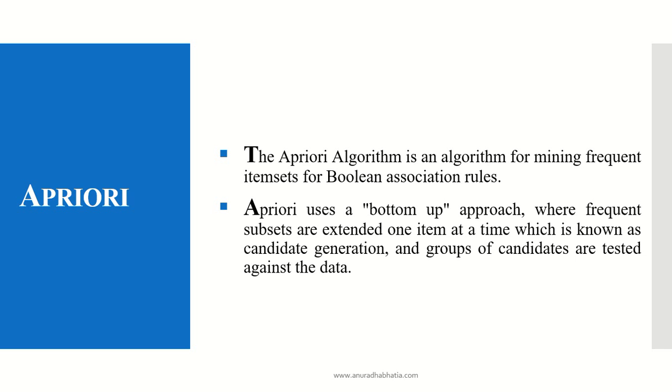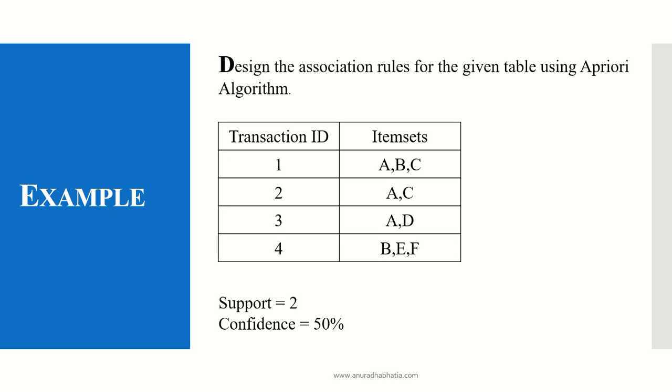So we'll be seeing how the variations of transactions and item sets lead to the Boolean association rules and how they're used for mining the frequent item sets. Let's take an example. Design the association rules for the given table using the Apriori algorithm. We have 4 transaction IDs given to us, 1, 2, 3 and 4, and these are the item sets in the particular transaction IDs. We've been given support as 2 and confidence equal to 50%.